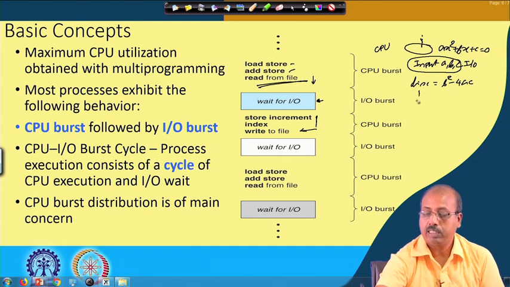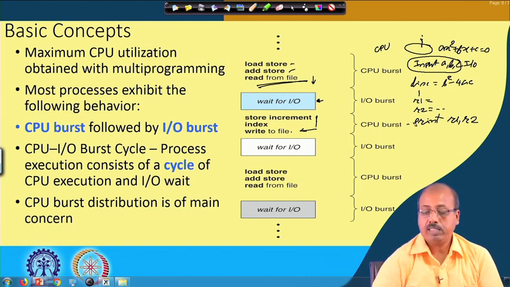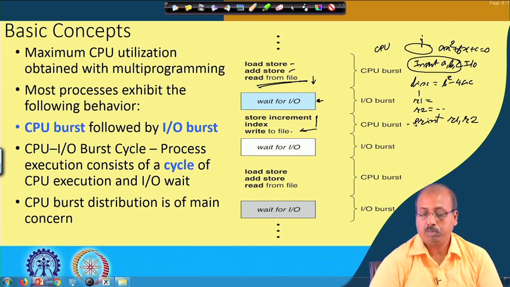It will be calculating the roots R1 and R2. So, up to that much is fine. After that it goes into printing the roots. So, print R1 R2. As soon as it goes to the print statement, again it has to wait for the IO operation. So, this is a wait to write to file. It is equivalent to writing to an IO device. It is trying to write something onto the output device. So, again it has to wait for IO.